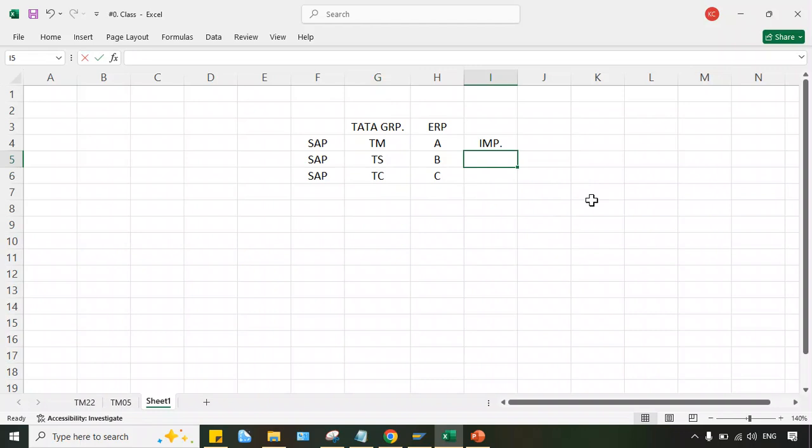So that is called a rollout project. Even if we have, let's suppose, 100 subsidiaries in Tata Group, for the first subsidiary, this SAP installation and configuration is called implementation, and from the second subsidiary onwards, it is called a rollout project. So this is what is happening.